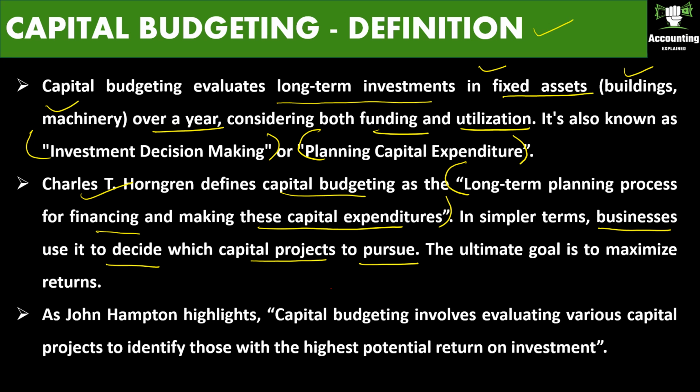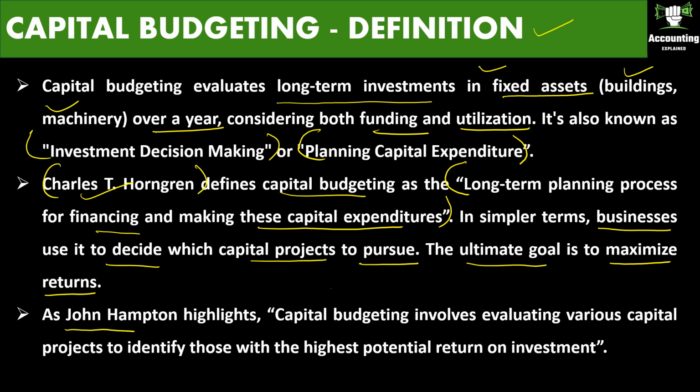Here the ultimate goal is to maximize return. So whichever is going to give us more return, we are going to go with it. That is capital budgeting. This is what Charles T. Horngren defined capital budgeting as.